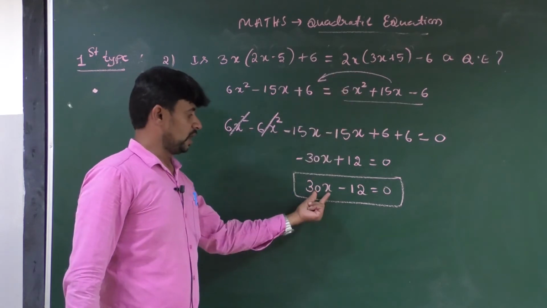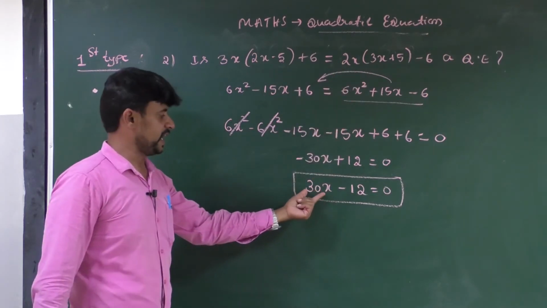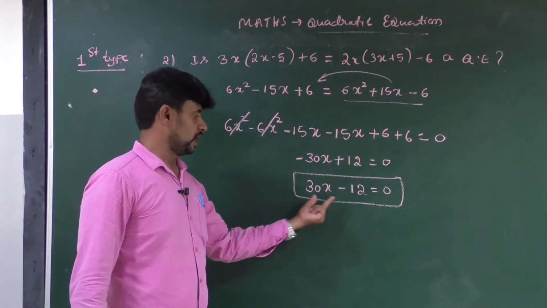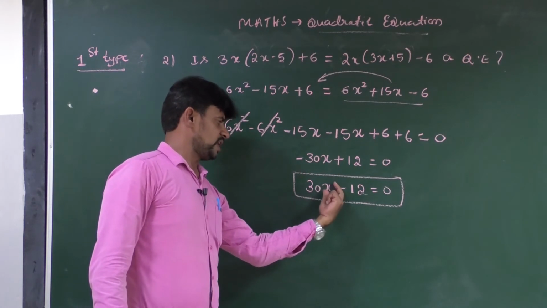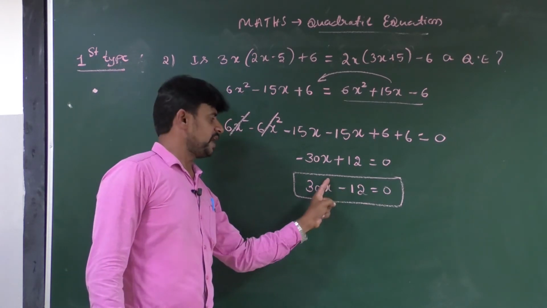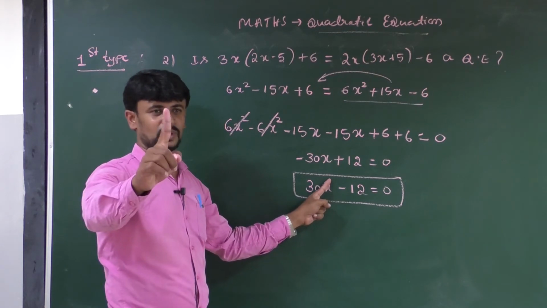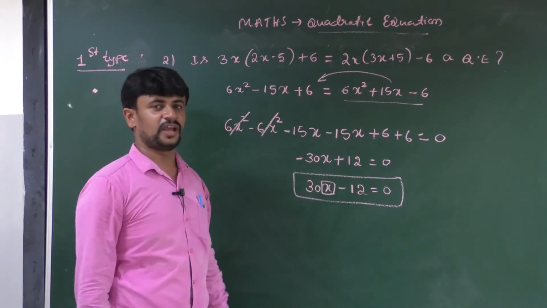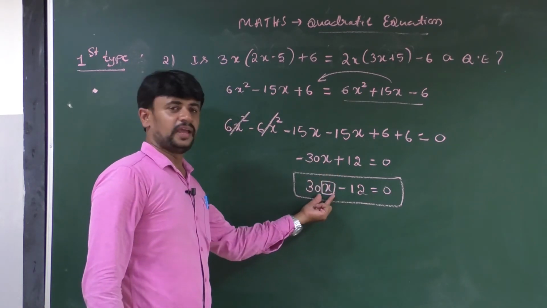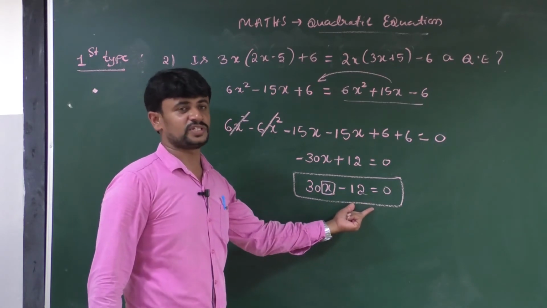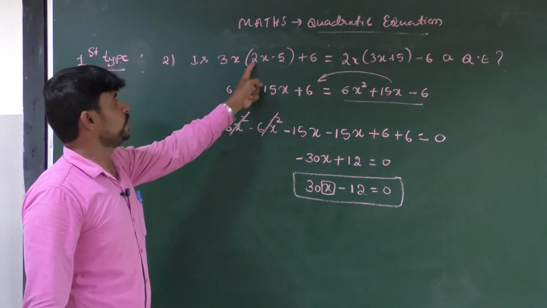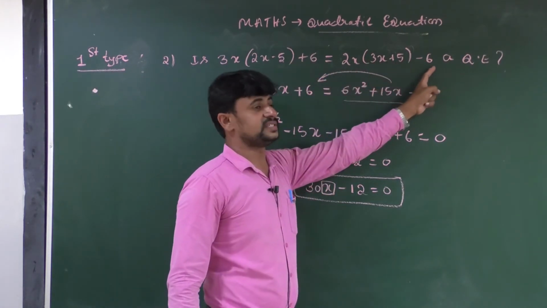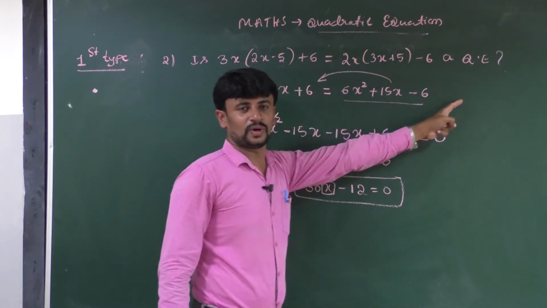All of you observe here. Check now whether it is a quadratic equation or not. Here we have a variable with highest power 1. When the highest power is 1, it is not a quadratic equation, it is a linear equation. But the question is: 3x into 2x minus 5 plus 6 is equal to 2x into 3x plus 5 minus 6, a quadratic equation.